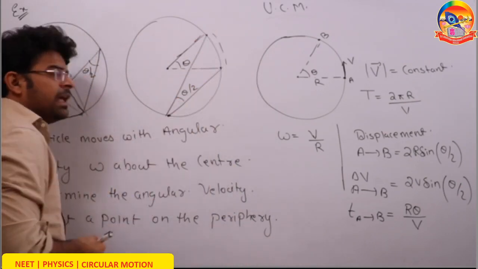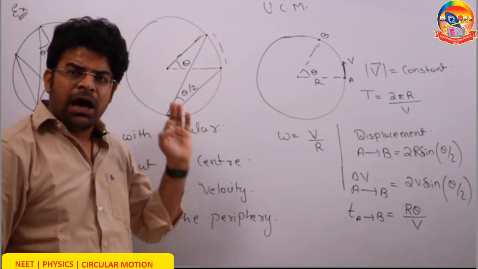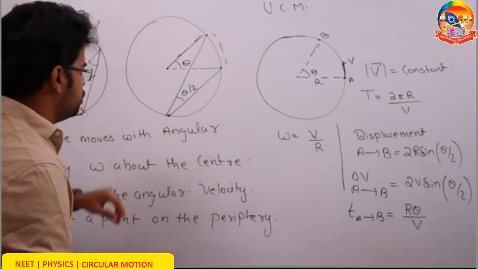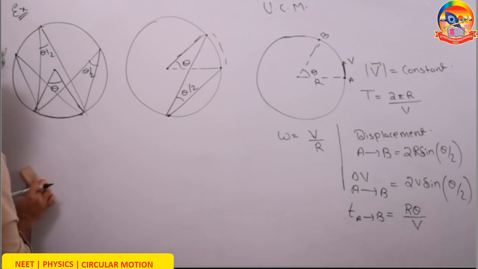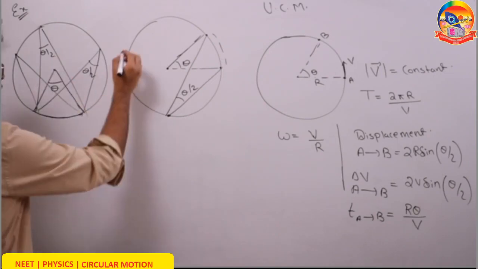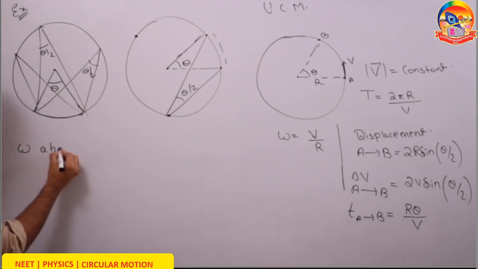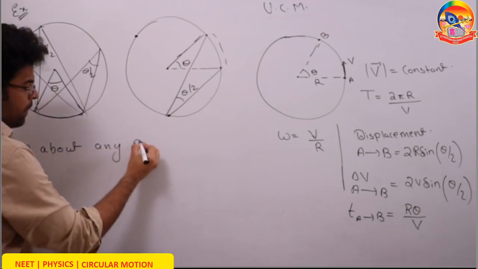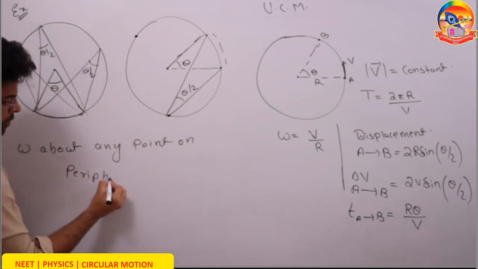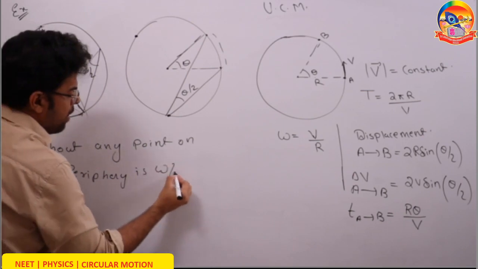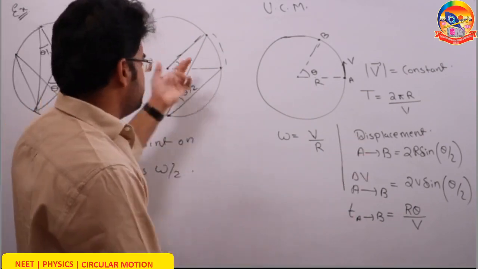If in the same time the particle turns by half the angle, then the angular velocity has to be half. So if the particle revolves in a circle with an angular velocity omega about the center, then the angular velocity about any point on the periphery is omega by 2, half of it. Such an easy thing to remember from just one property.